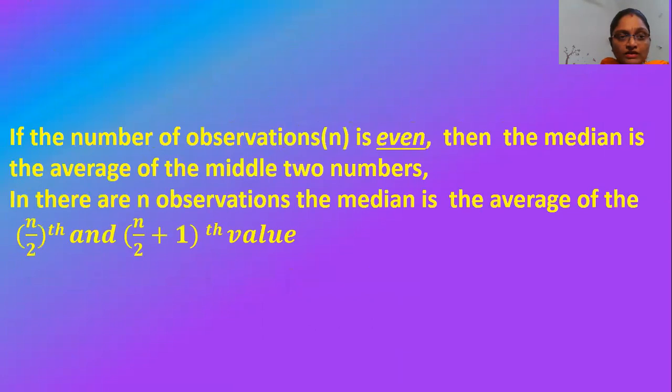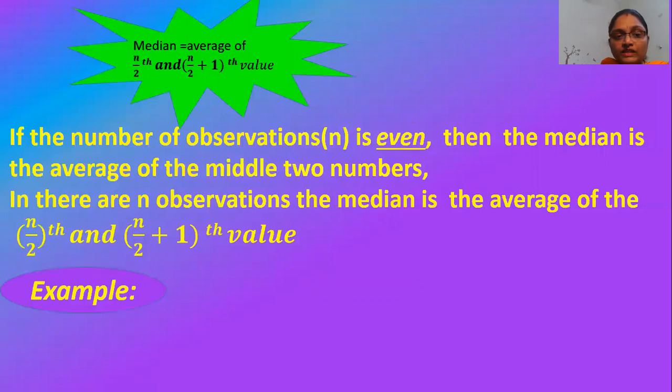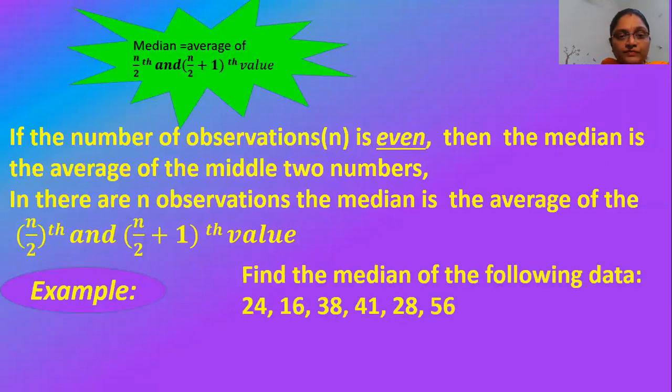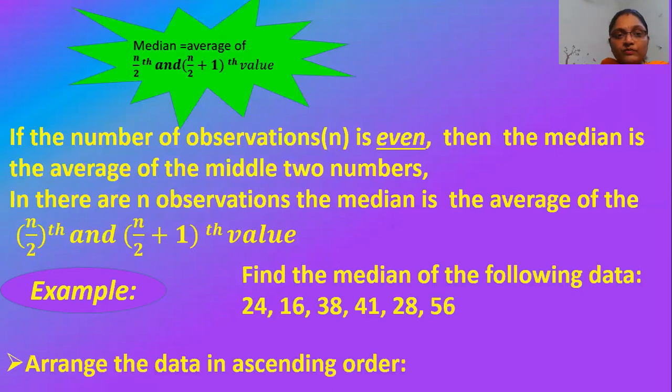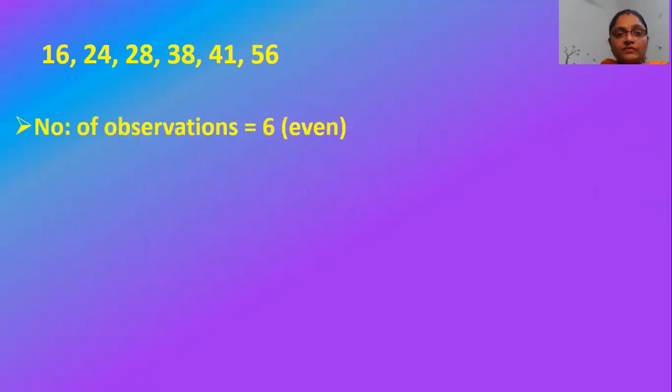Now moving on, if the number of observations is even, then the formula of the median changes. That is given by the average of the n by 2 th and (n by 2 plus 1) th values. Let us understand this by an example. Find the median of the following data. Step 1 is to arrange the data in ascending order. Now you count and see how many observations there are. Here it is 6, which is even.